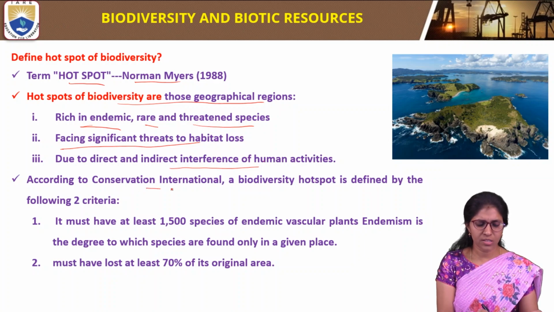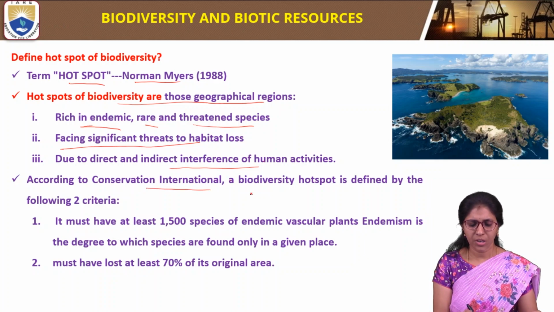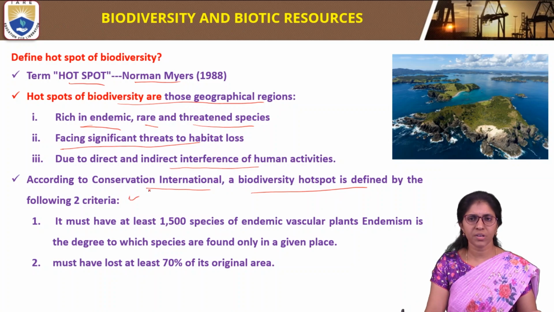According to Conservation International, a biodiversity hotspot is defined by two criteria.